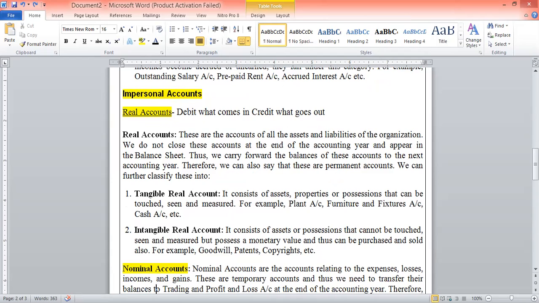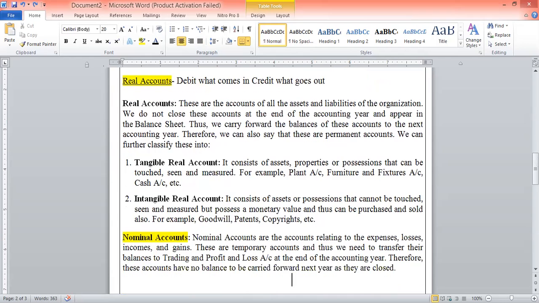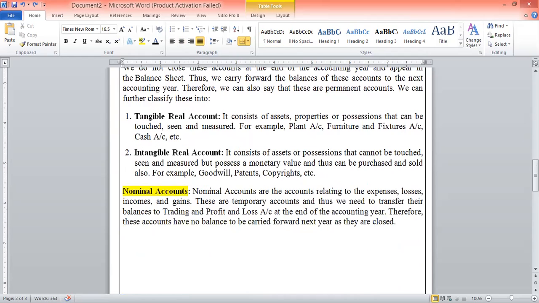Intangible real accounts are those properties which you cannot see, touch, or measure, but which have their own monetary value, money value, and thus can be purchased and sold also. For example, goodwill, patents, copyrights. These are all your intangible real accounts.